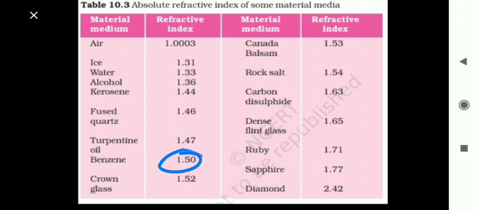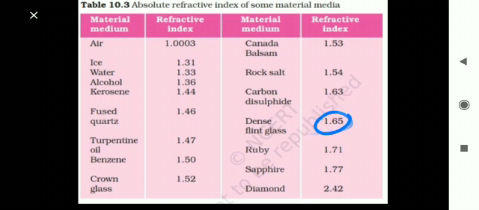Now one more example, the refractive index of rock salt is 1.54. What does it mean? It means that the speed of light in air with respect to the speed of light in rock salt is 1.54. So I think this concept is clear for all of you. What is the meaning of 1.63 refractive index? What is the meaning of 1.65 refractive index?